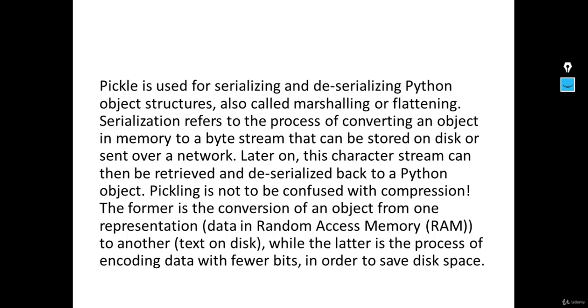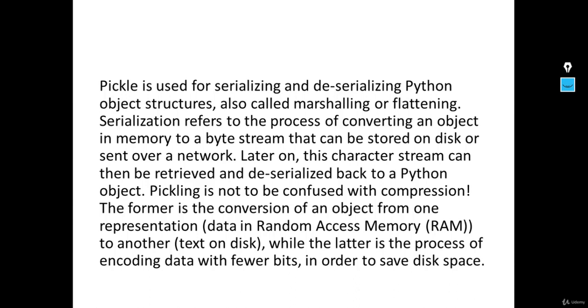So just remember one thing: pickle is just a module that is used for serializing and deserializing Python objects so that they can be stored in the form of a byte stream on our disk. Pickling is not to be confused with compression, because compression is only the process of encoding the data with fewer bits in order to save disk space. But pickling is a conversion of an object from one representation into another, that is, text on a disk. So you are just converting your Python object into text that can be stored on the disk. Later on, that text on the disk can be deserialized back into your Python object.